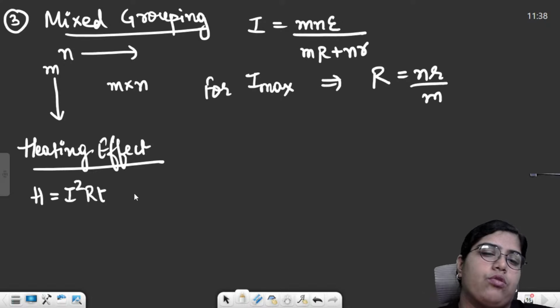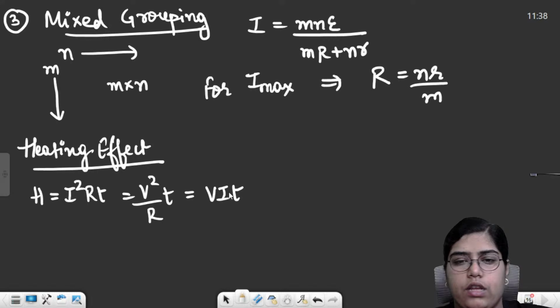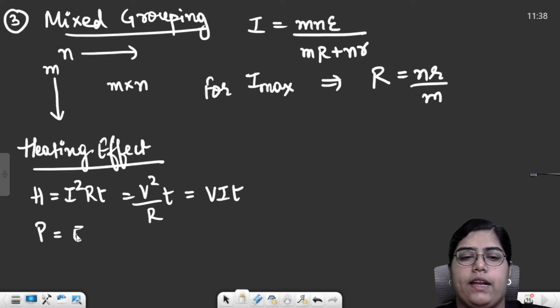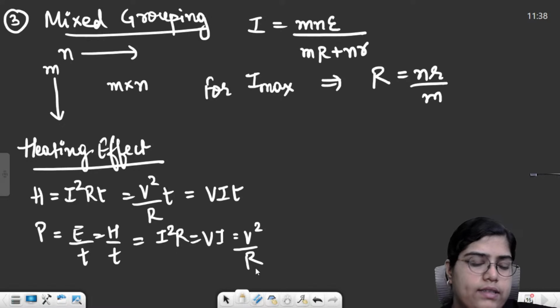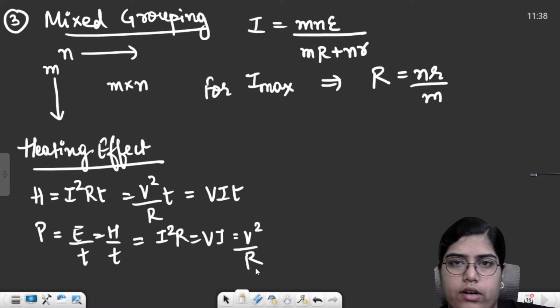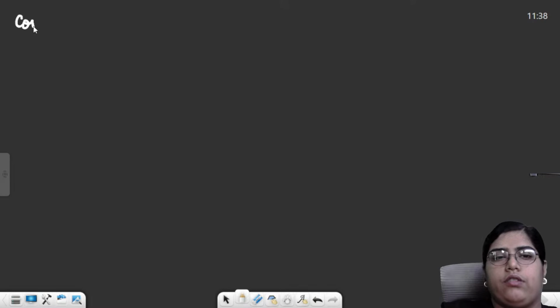This is the formula, and you can just interconvert it. The formula can also be V square by R into T, or it can also be V into I into T. And you can calculate power by energy upon time, or heat energy upon time. So for power also we had three formulas: I square R, VI, and V square by R. Power is always calculated in watts, energy in joules, time is kept in seconds. Then the commercial unit of energy consumption is kilowatt hour.